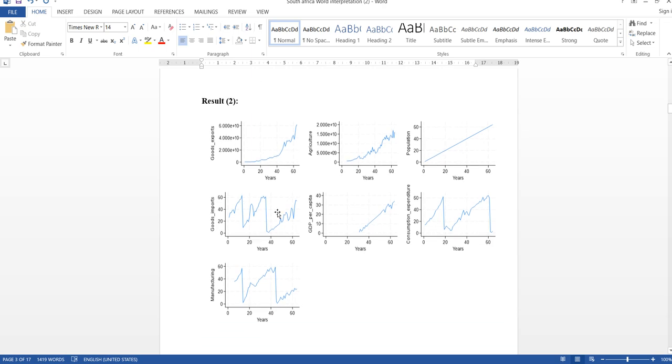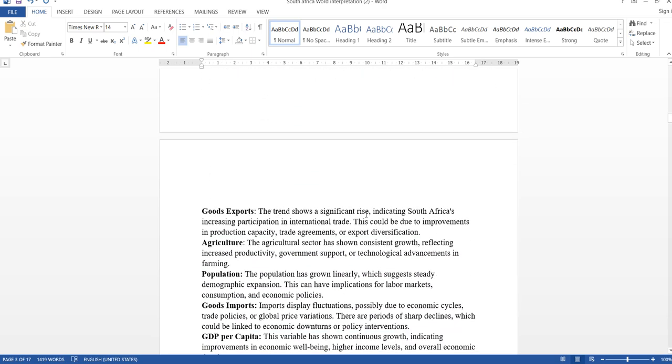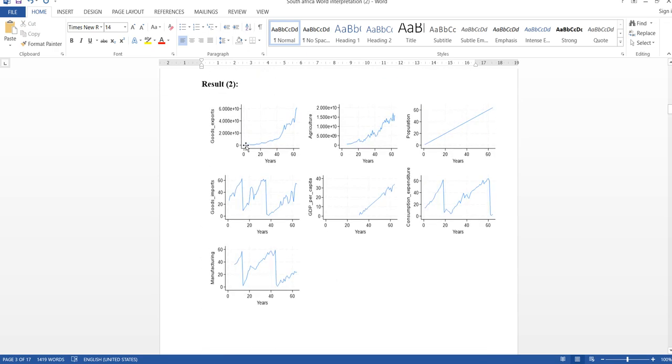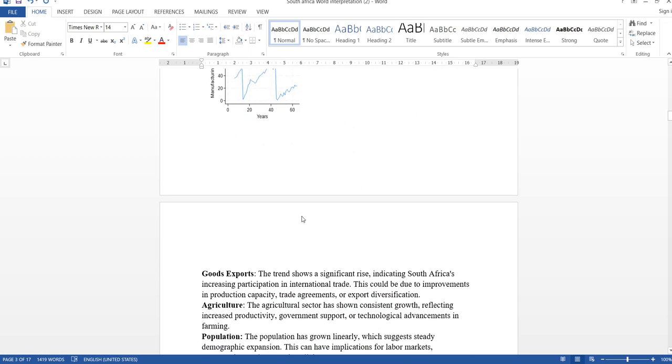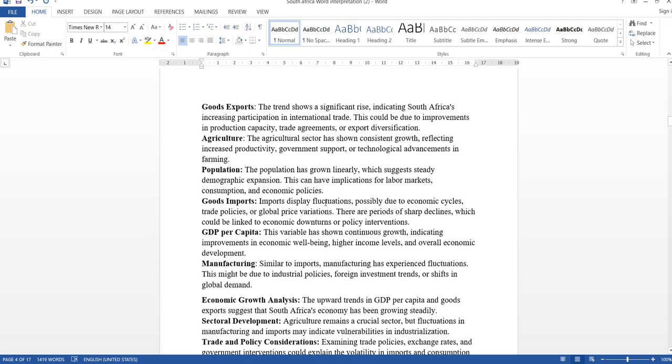So the first graph is goods exports. The trend shows a significant rise, indicating South Africa's increasing participation in international trade. This could be due to improvements in production capacity, trade agreements, or diversification. As you can see, as time passes, exports rise, and goods imports vary many times. Imports display fluctuations, possibly due to economic cycles, trade policies, or global price variations.